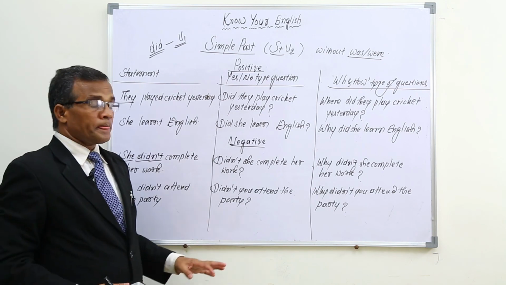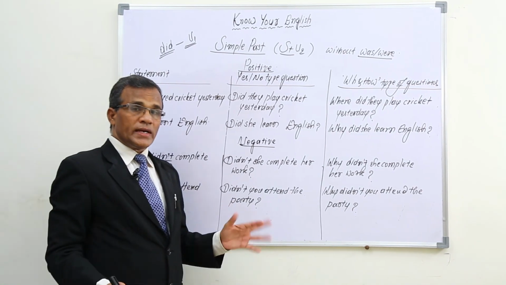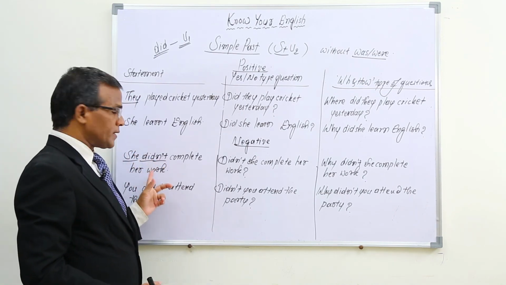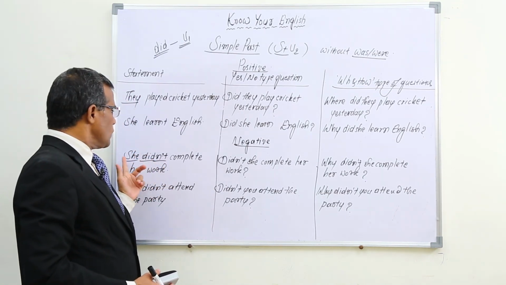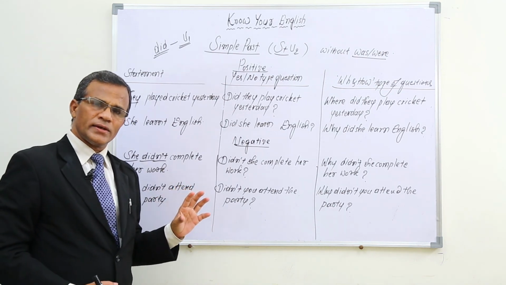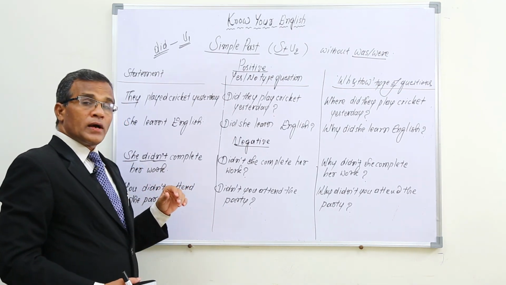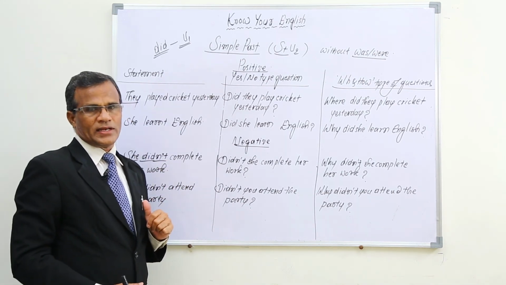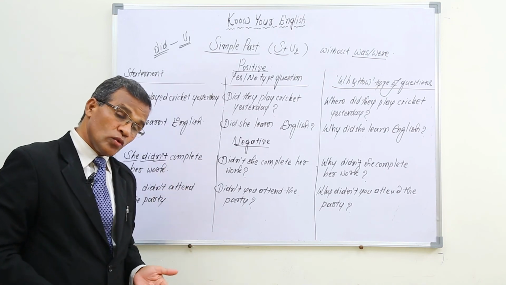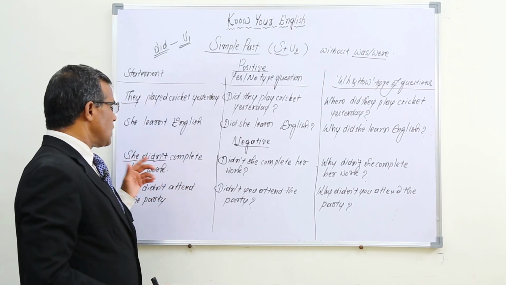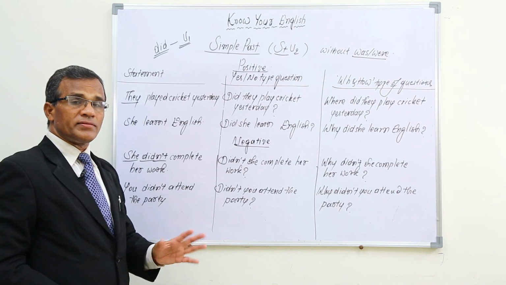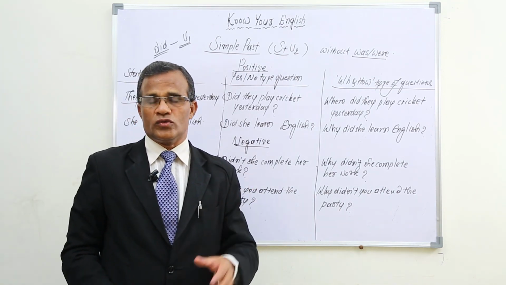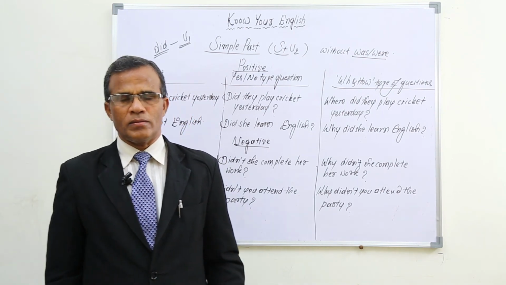And if you want to put a question with who and how many people, the same again. She didn't complete her work. Removing she, if you use who: who didn't complete her work? In the same way, how many of you didn't complete your work? How many of them didn't complete their work? Such a way, who, how many people, how many of you, how many of them, how many of us. Simply we have to go back to the statement, remove the subject and use them, so that we get WH and how type questions also.